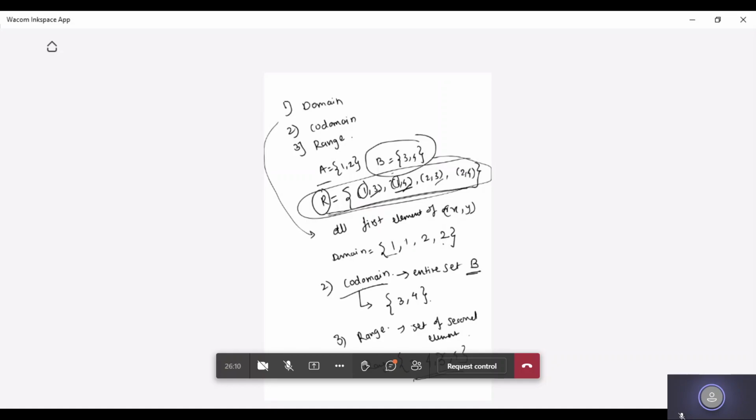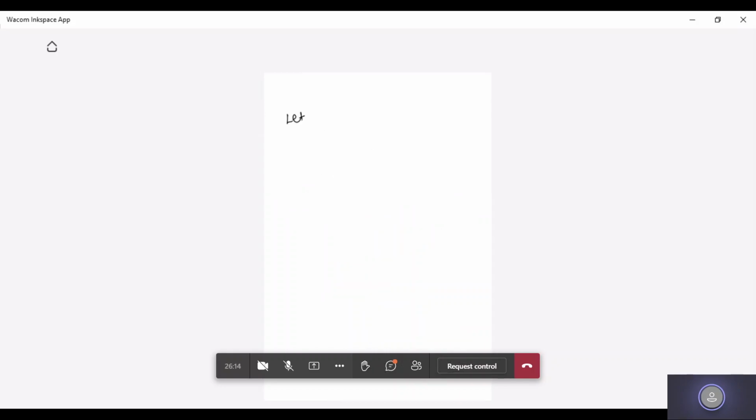Suppose I'm giving an example: let A equal {2, 3, 4, 5, 6, 7}, and the relation R from A to A defined by R equal to (x, y) where y equal to x plus 1.